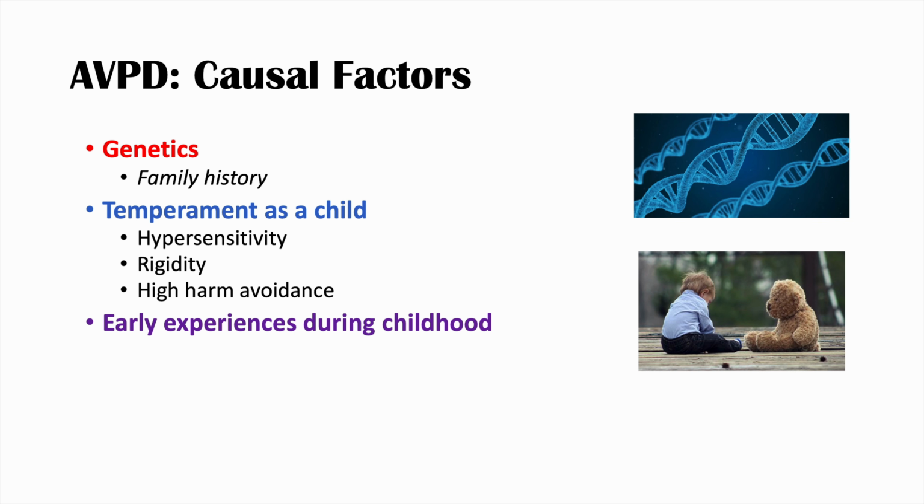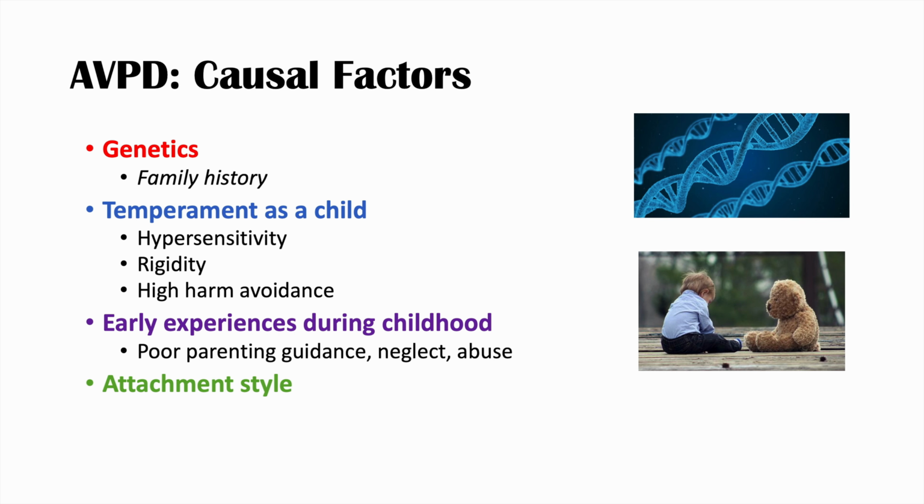And early experiences during childhood, I mentioned past experiences may lead to or increase the risk of this condition. So what type of early experiences during childhood? Well, one of them is poor parental guidance. So if there's poor parenting in general, this may lead to an increased risk of this condition. Also neglect and abuse as well. And their attachment style. So if they had a poor attachment with their caregiver, so negative, or they were dismissed by their caregiver, this can increase the risk of getting this condition as well.